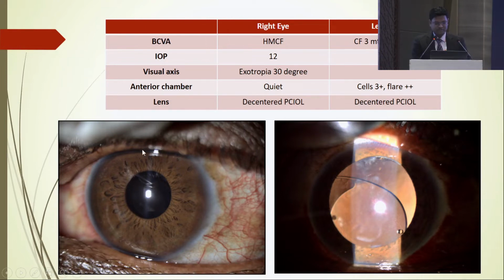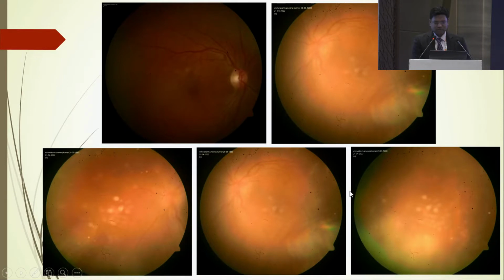This is the anterior segment picture of the right eye, and this is the left eye, where we can see a decentered IOL. This is the fundus picture of the right eye. Right eye fundus was normal. In the left eye, media haze was 2. There was vitritis and a few vitreous membranes. You can see here some disc edema. And most importantly, you can see peripheral retinitis lesions, tongue-shaped retinitis lesions, mainly inferiorly and temporally, and a few satellite lesions were also seen.